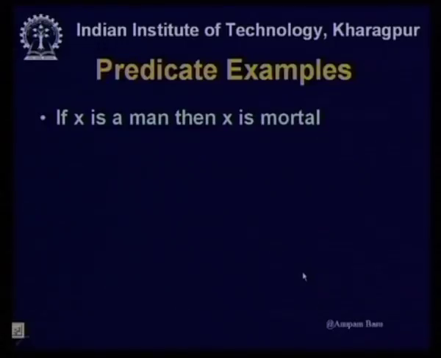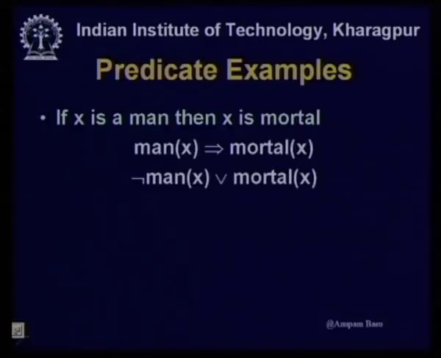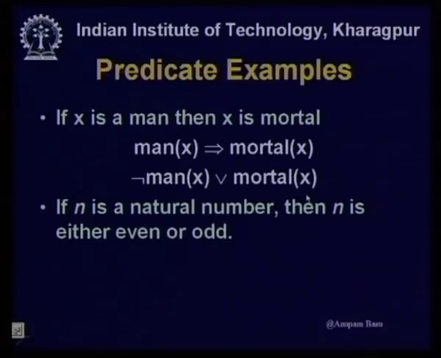Okay. So, let us have some more examples. If x is a man, then x is mortal. This is a statement that I want to make. So, I can write man(x) implies mortal(x). This is a valid predicate, it is no longer a proposition, because I have got variables here. Anybody, if anybody is a man, that means any man is mortal. So, in the clausal form it will be not man(x) or mortal(x).